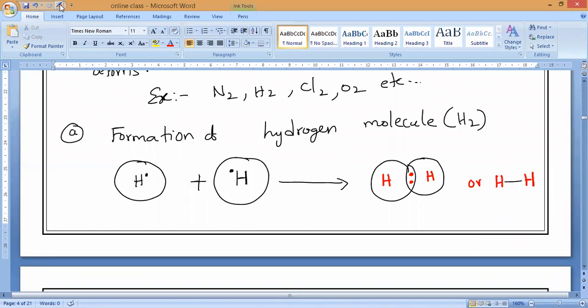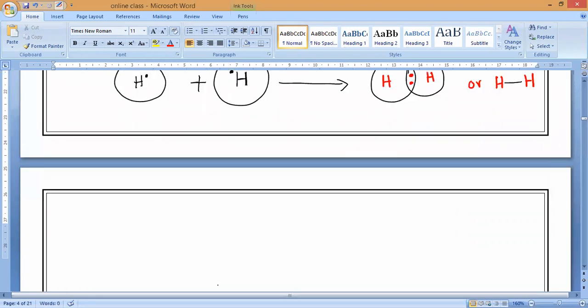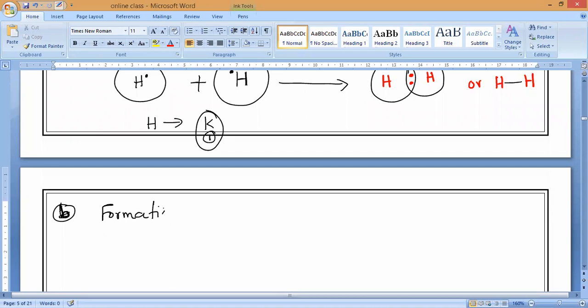Hope all of you are clear? Now, understand here, what is the hydrogen valency? Only one shell, only the K shell, with only one electron. Next, the second one, B: formation of oxygen molecule. The formation of oxygen molecule is a double covalent one.